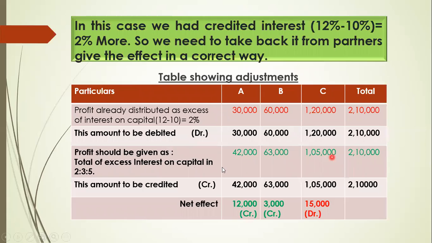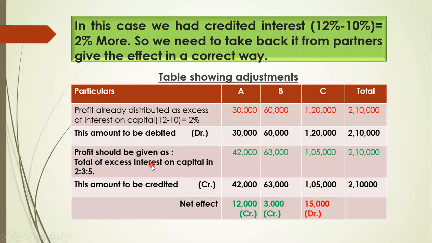So we divide 2,10,000 as 2 by 10, 3 by 10 and 5 by 10. We will get 42,000, 63,000 and 1,05,000, total 2,10,000. This total amount should be credited because earlier we had not given it. Earlier we gave the excess; we have to take that back and this amount should be given. Always divide the total amount in the proportion.